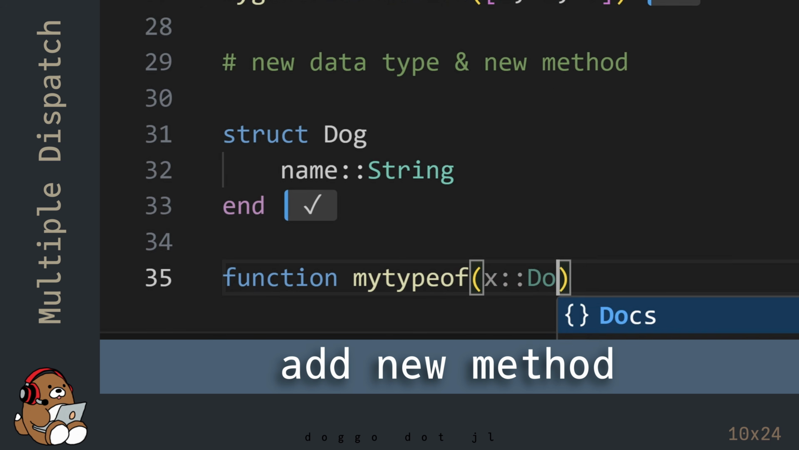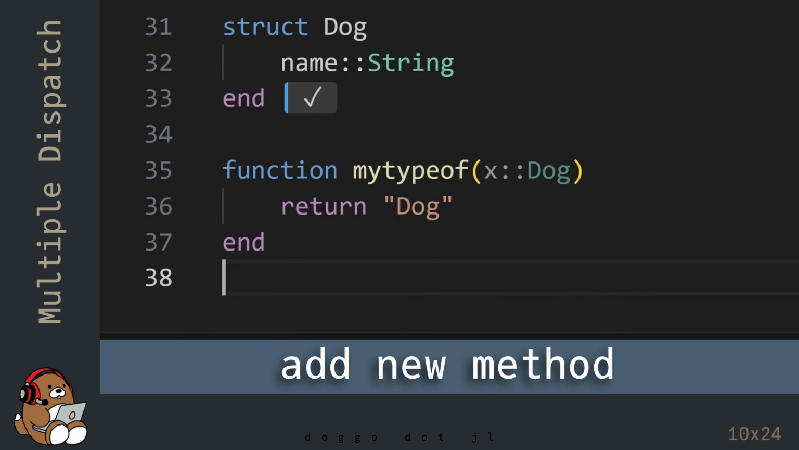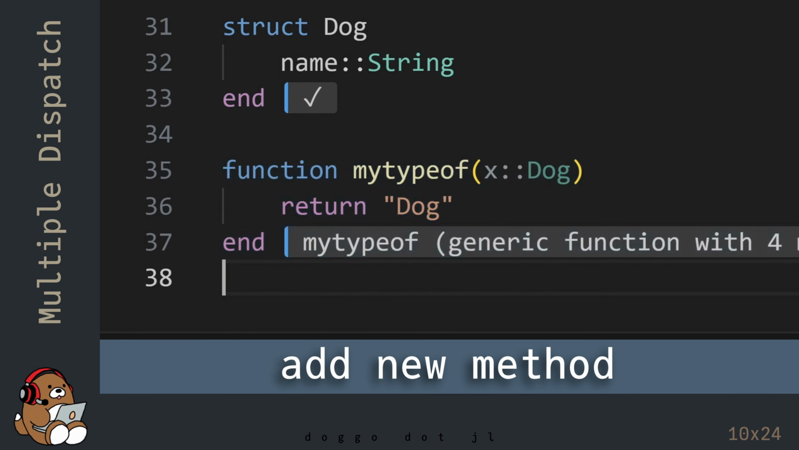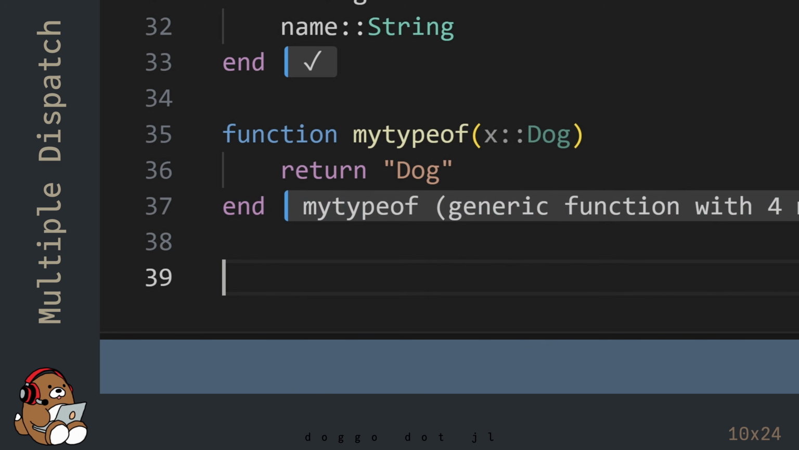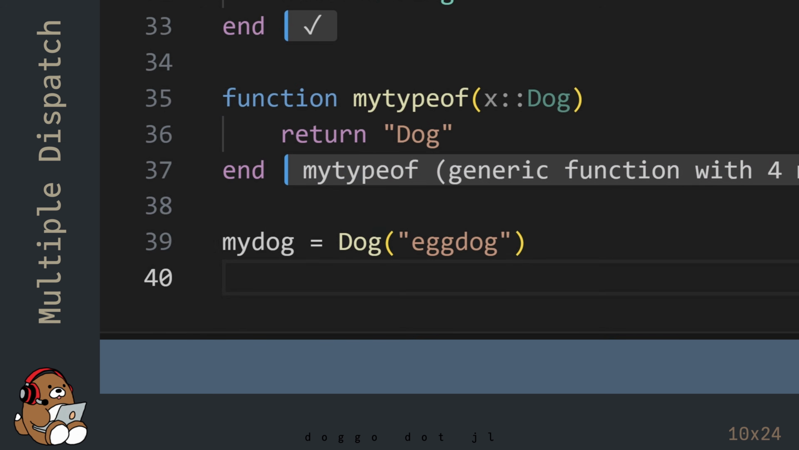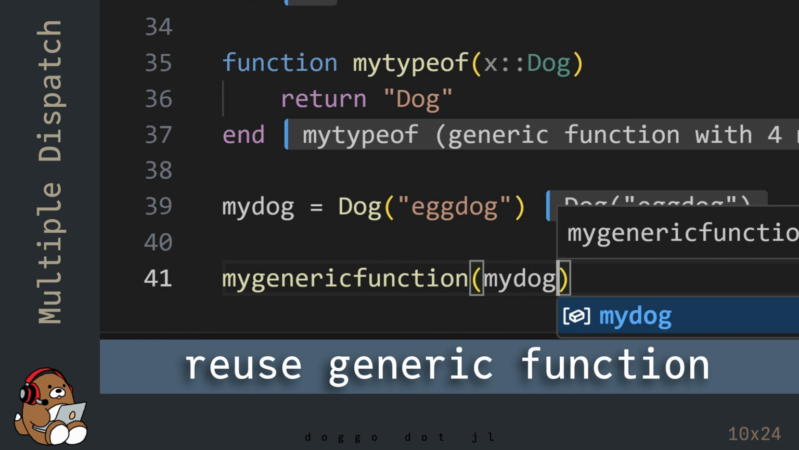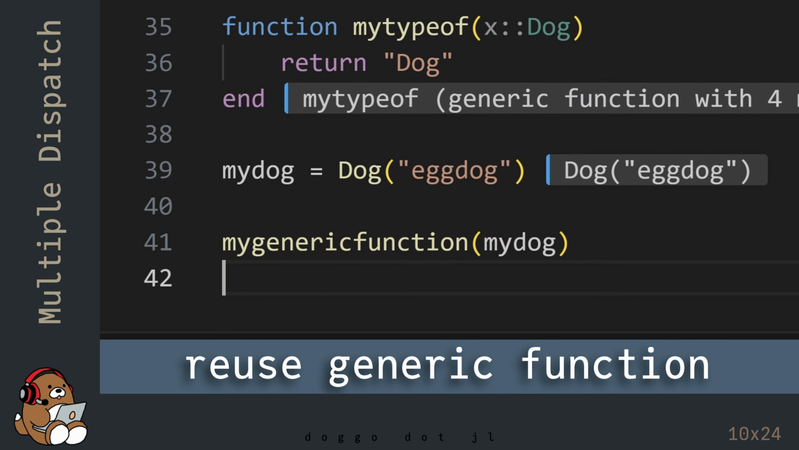Using this custom data type, you can add a new method to the function myTypeOf. So the function myTypeOf now has 4 methods. This creates a new instance of your custom data type. And now you can reuse the generic function using this instance.